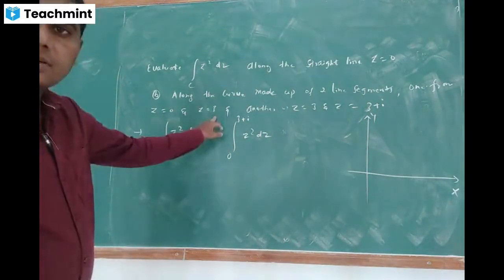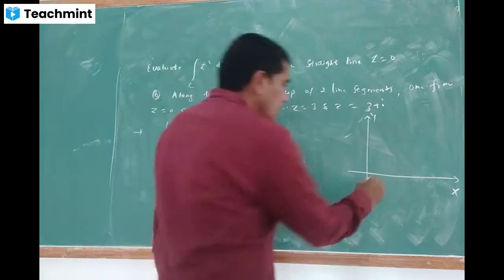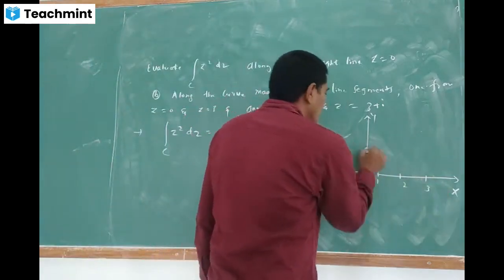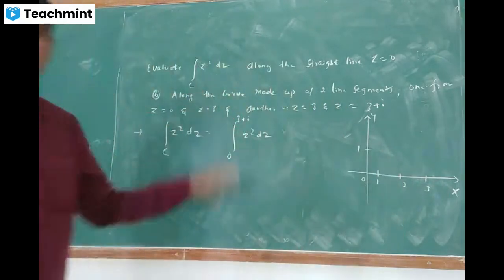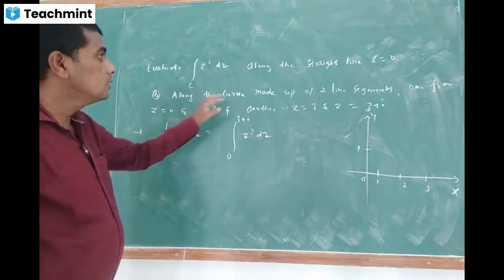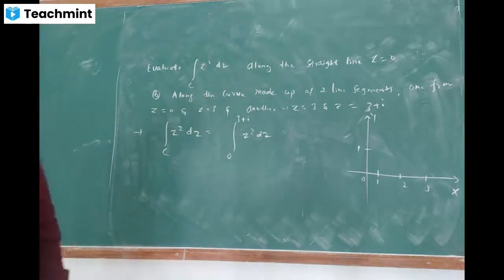Till 3 they are given, from 0 to 3 here. So I'm going to consider like this: 0, 1, 2, 3, and 1 on the y axis. And the height given: along the straight line, z is equal to 0 and z is equal to 3 plus i are given.